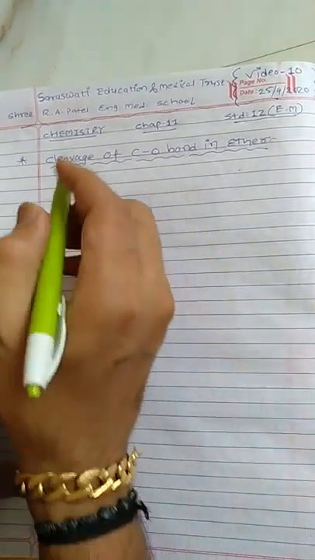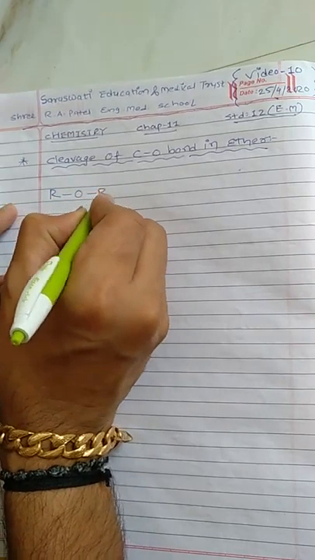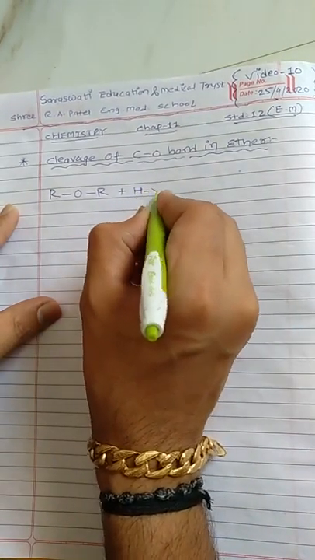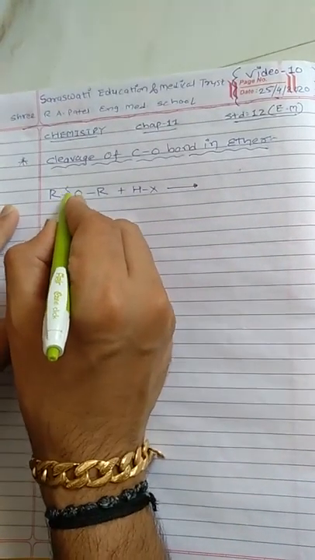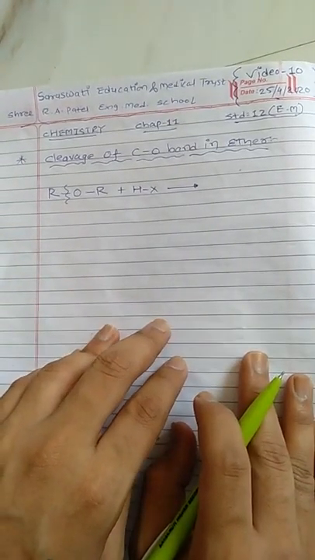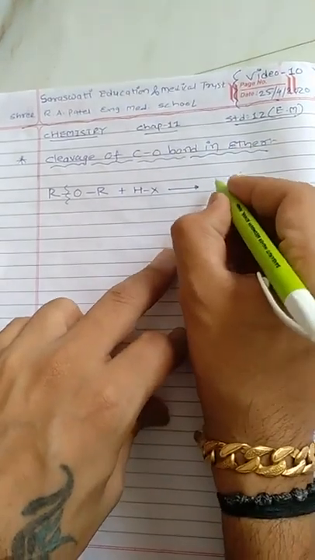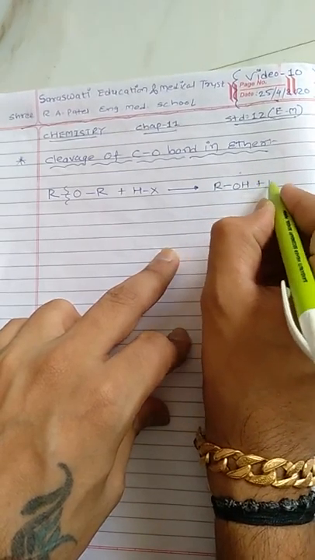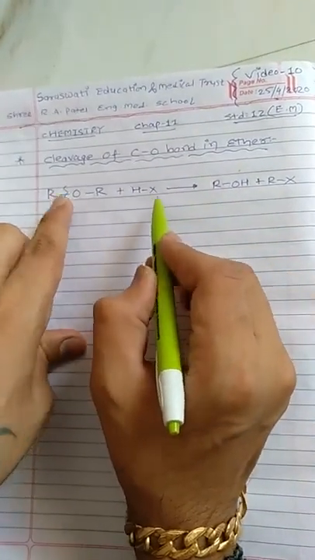So ether is generally an ROR type compound, when it reacts with halogen acid HX, there is a cleavage of the C-O bond. Instead of R, we will write methyl, ethyl, propyl, etc. functional group. So cleavage of this bond will give ROH plus RX, because RO having H gives ROH, and R having X gives RX.